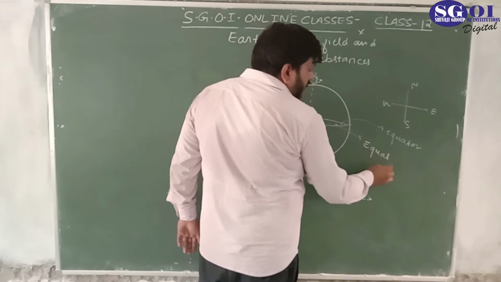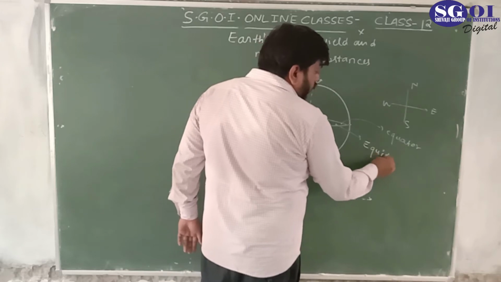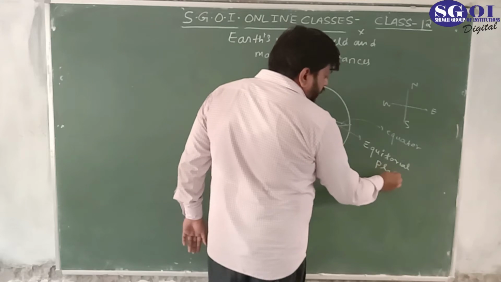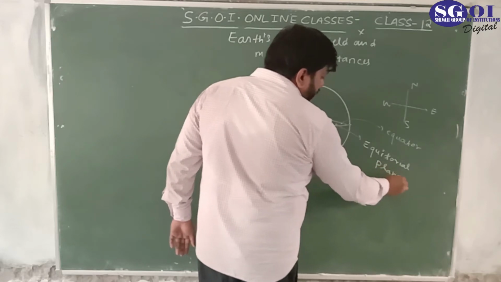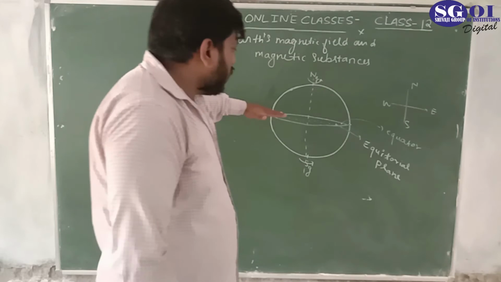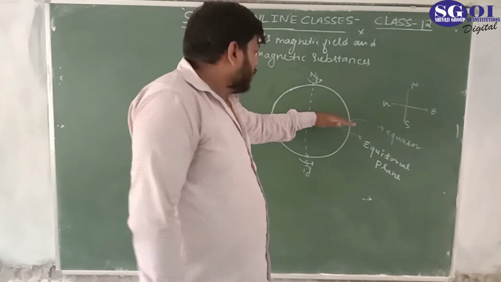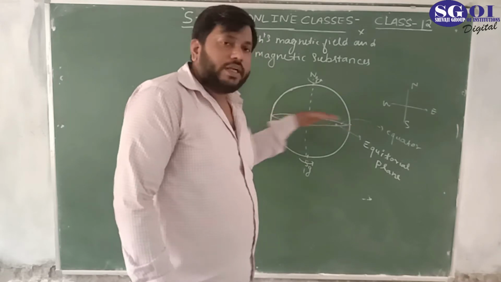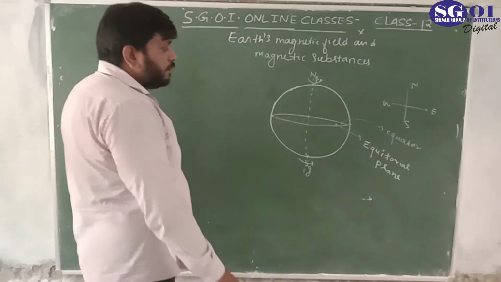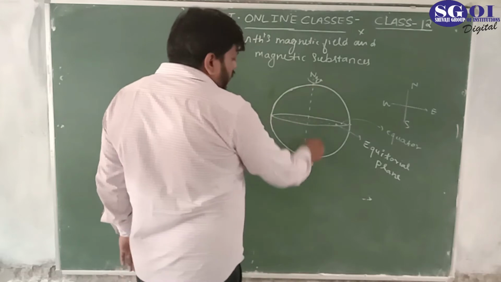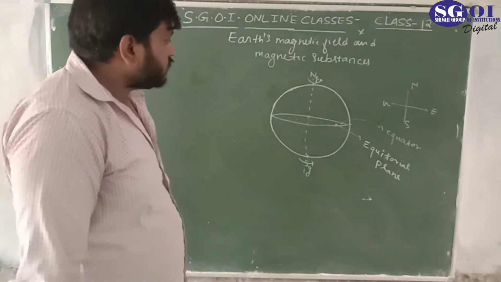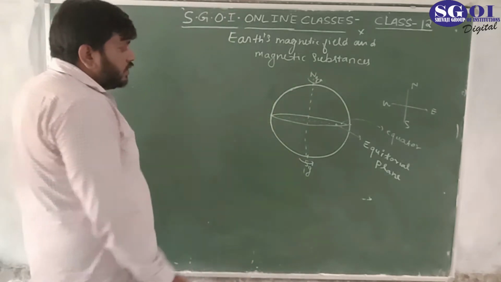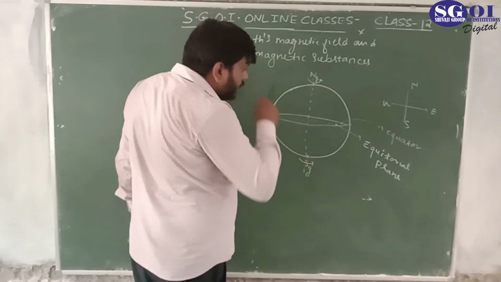The equatorial plane is horizontal to the equator. And this line from here is the pole axis. This is the axis of rotation.